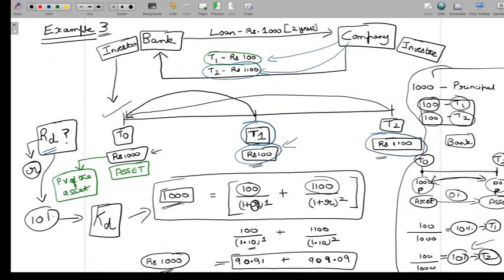So in examples 1 and 2, we didn't have any intermediary cash flow, and in example 3, we obviously had an intermediary cash flow. Now, one important point after having understood all of this about cost of debt, a very important point that we should now look into is the concept of tax in relation to cost of debt.